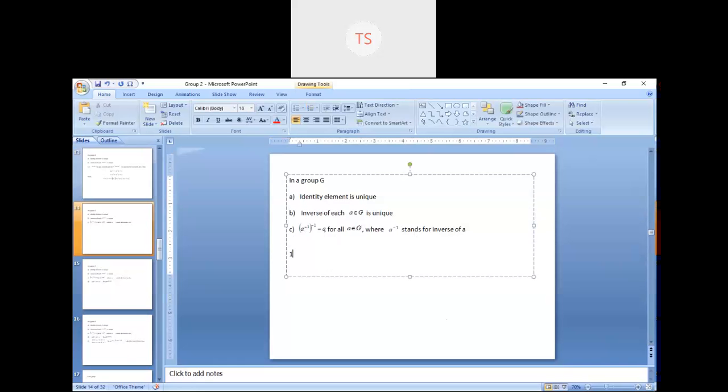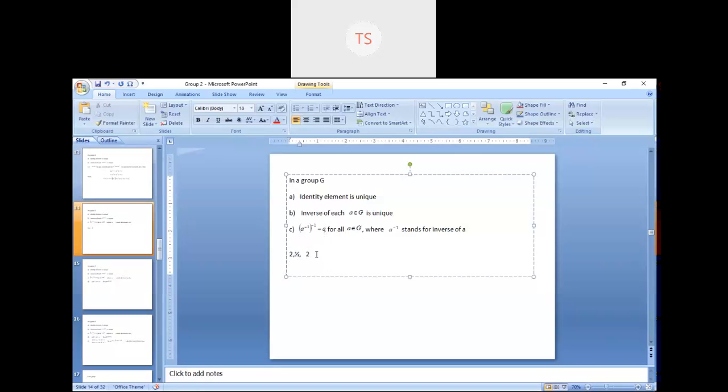What is 1 by 2? Minus 2. Okay, 1 by 2. And what is the inverse of 1 by 2? 2. The inverse of 2 is 1 by 2, and again the inverse of 1 by 2 is 2. That's why here I have written the inverse of a is a to the power minus 1, and again the inverse of a to the power minus 1 is a. This is the same as the inverse of 2 is half, and the inverse of half is 2.